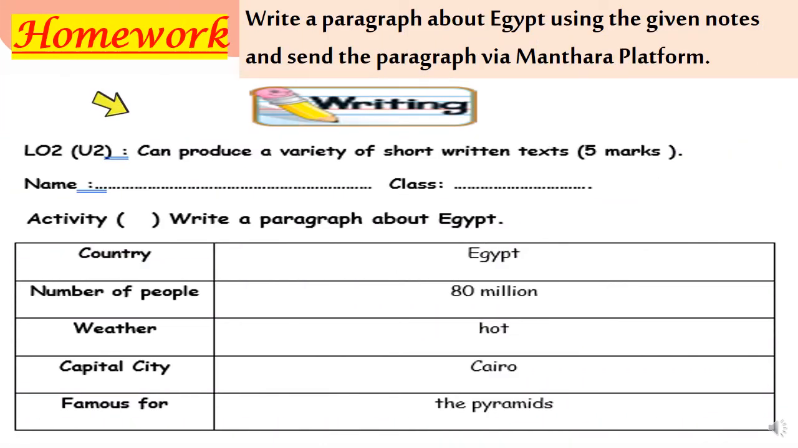Now for your homework, you are going to write about Egypt. So the country is Egypt. How many people live in Egypt? 80 million. What is the weather like? It is hot. And what is the capital city? Cairo. And what is Egypt famous for? It is famous for the pyramids. So write a paragraph about Egypt in your exercise book.